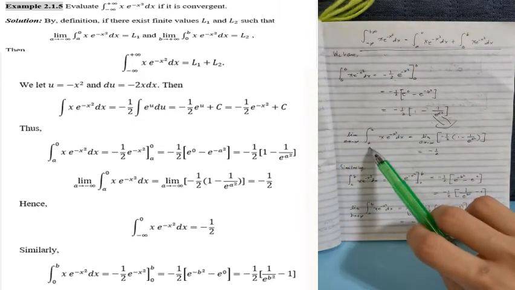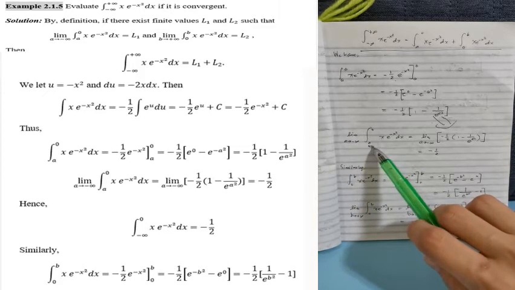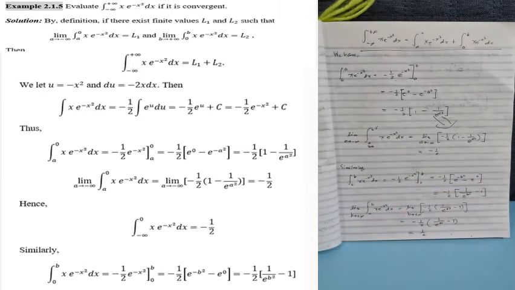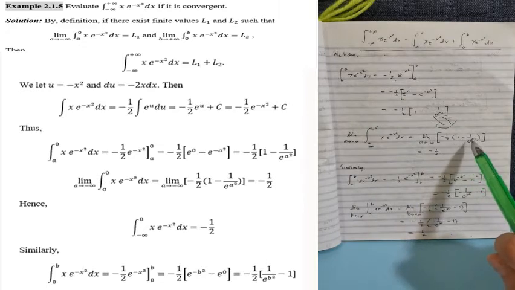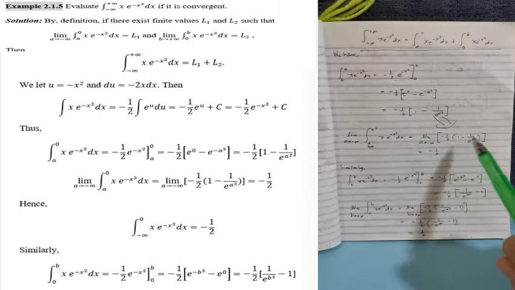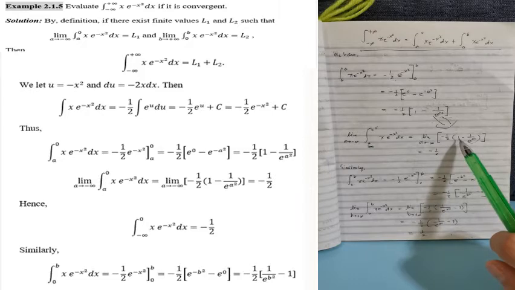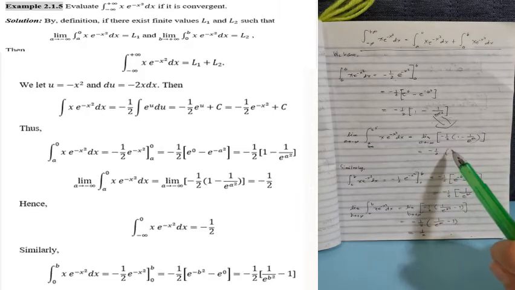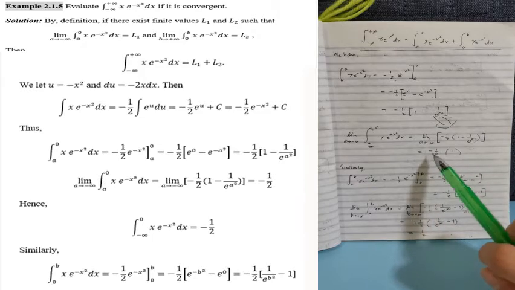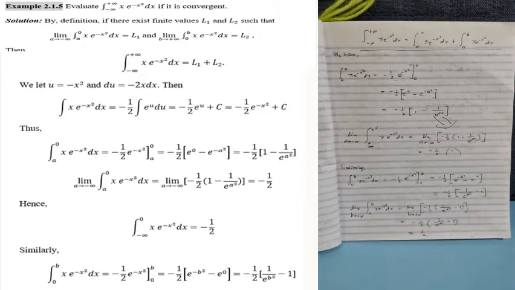negative infinity. Kasi nandito si a sa baba. Kung nandoon, approaches to positive infinity. So kung eto, i-substitute natin dito si positive infinity. So, infinity pa rin yan. So, 1 over infinity, the more na palaki ng palaki yung number, mas magiging malaki pa rin yung value ni 1. So, that's why etong nasa loob ng parenthesis na yan, that is equal to 1 na lang. Okay? Times negative 1 half, that is equal to negative 1 half.